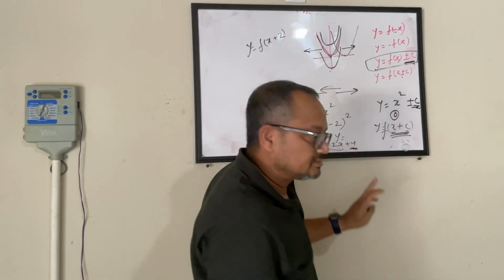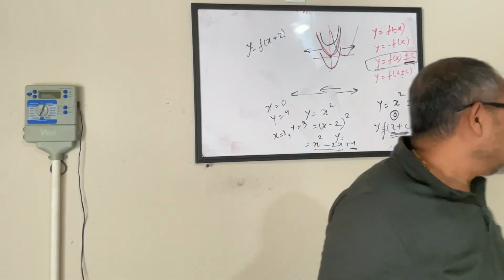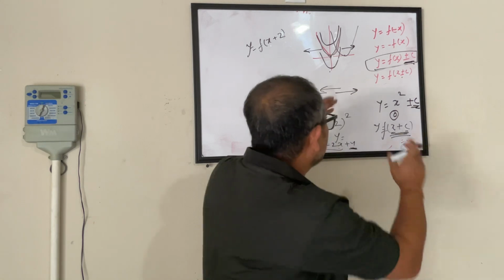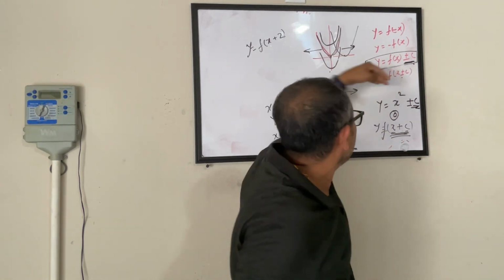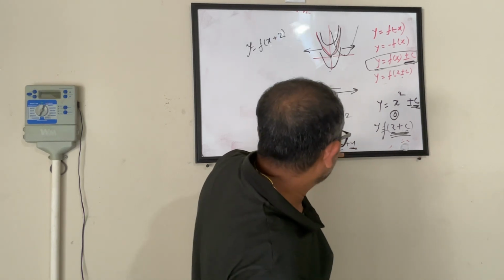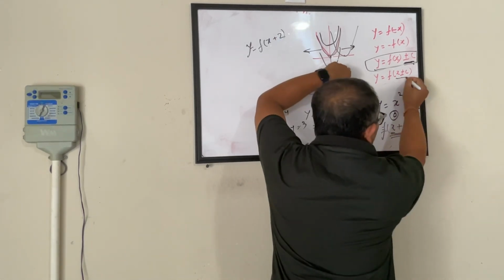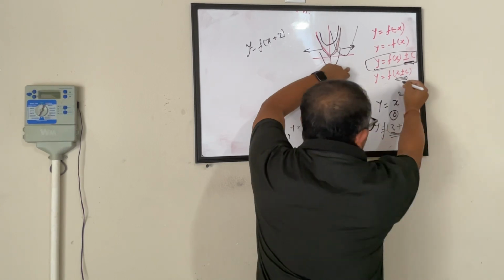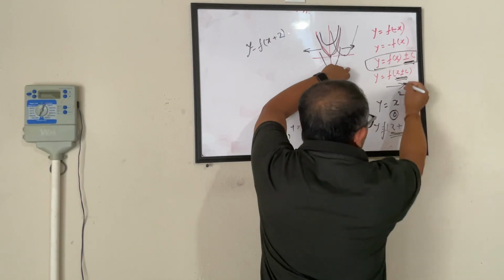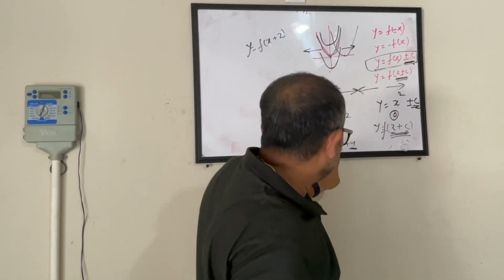okay, let's take a step back. So the first simple thing is when you are adding anything outside the function, that makes it move up or down. If you are adding, it moves up. If you are subtracting, it moves down. Here, when you are subtracting or adding inside this one, when you are subtracting, it moves in this direction. When you are adding, it moves in the left direction. Now, let's look at